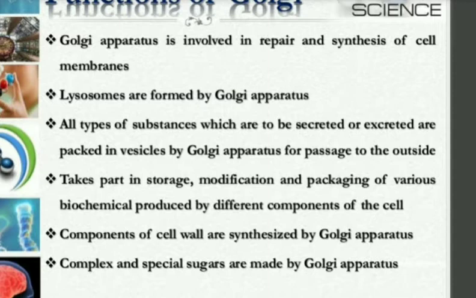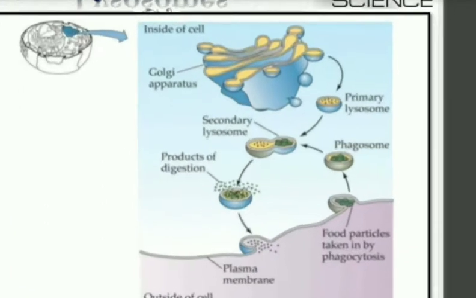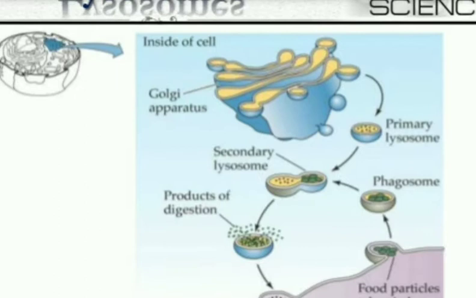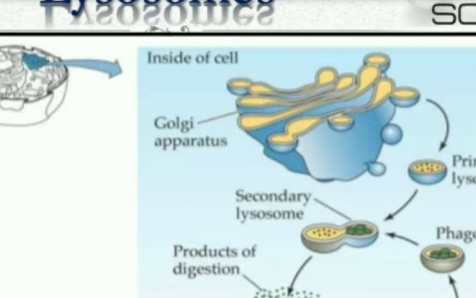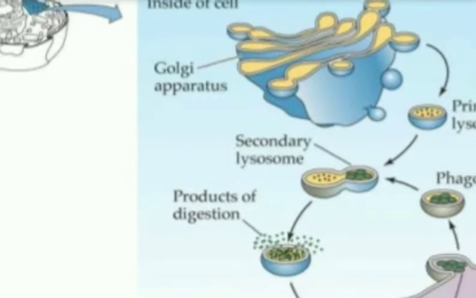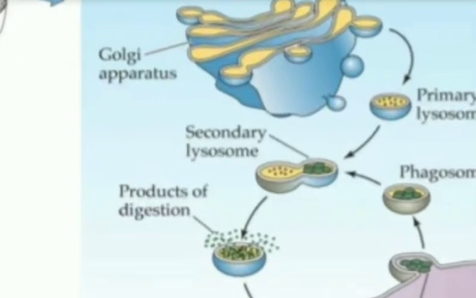So let us now continue with the next cell organelle that is formed by the Golgi apparatus, that is lysosomes. What are lysosomes? Here you can easily see what will happen inside our cell. See, inside the cell, here is the Golgi apparatus, and these cup-like structures are primary lysosomes. See here, it is primary lysosomes, and when it is converted to secondary lysosomes, then what will happen?